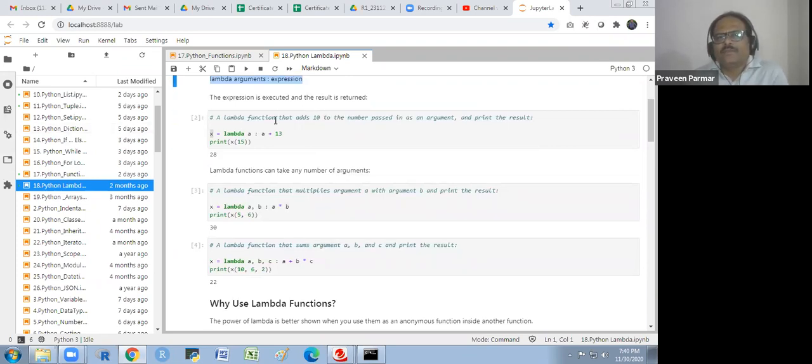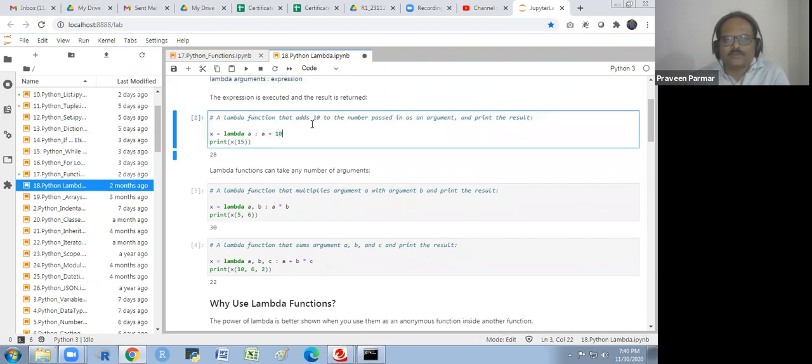The lambda function that adds 10 to the number passed in as argument and prints the result. I am adding 10 instead of 13, which I had written because I changed it last time. So this is something a.